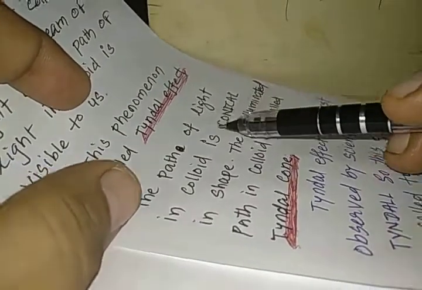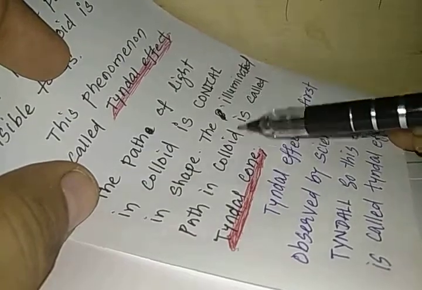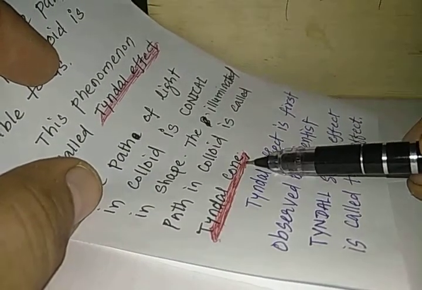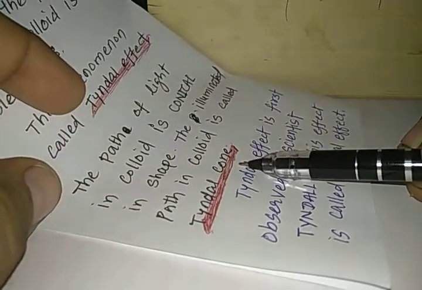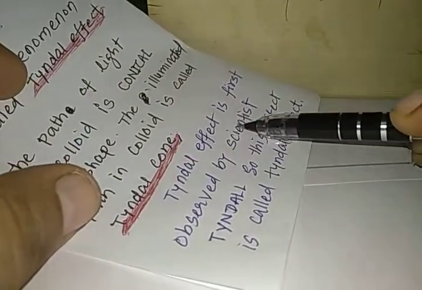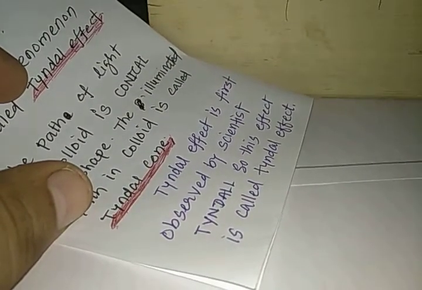The path of light in a colloid is conical in shape, and the illuminated path in the colloid is called the Tyndall cone. As the path is conical in shape, and as it was first observed by the scientist named Tyndall, the illuminated path is called the Tyndall cone. The Tyndall effect was first observed by the scientist Tyndall, so this effect is known as the Tyndall effect.